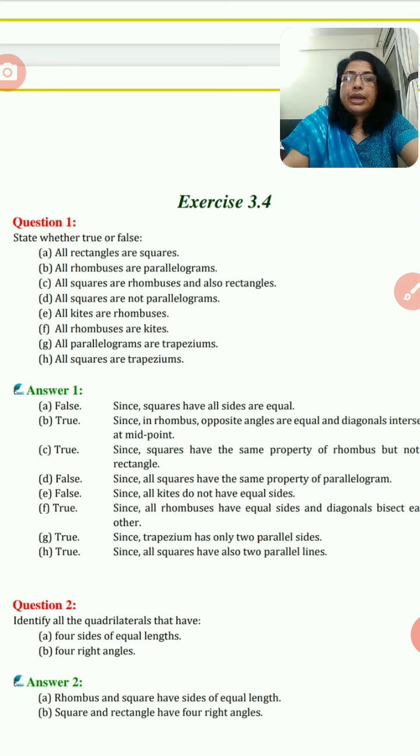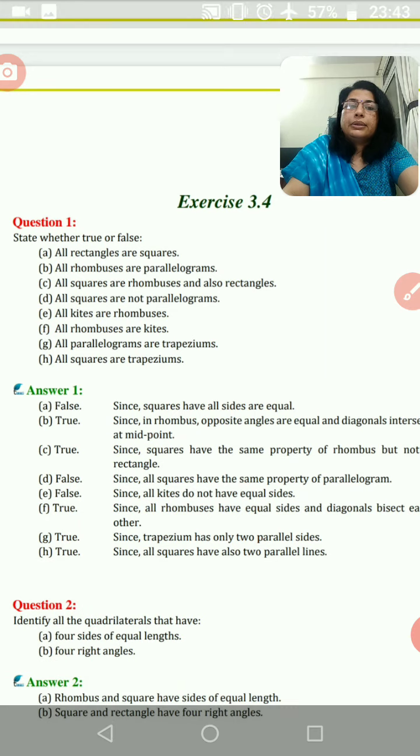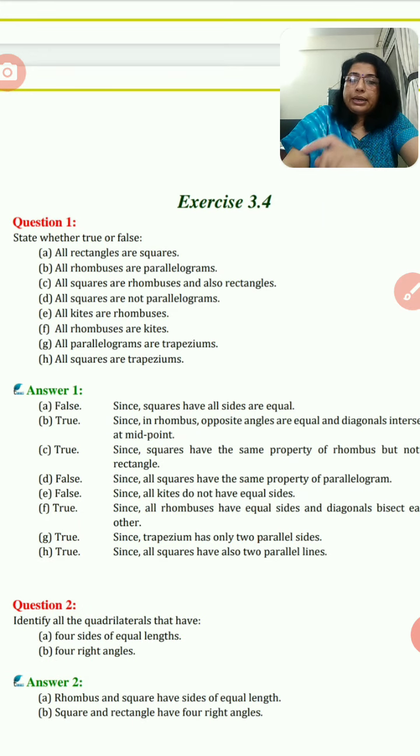All squares are not parallelogram. But we know that in the definition of square we learn that a rectangle whose all sides are equal, and rectangle is also a parallelogram, so we can say that this is false. So D is false sentence.